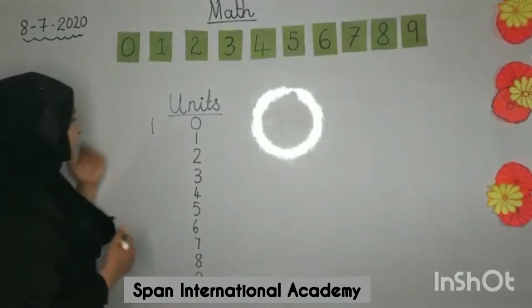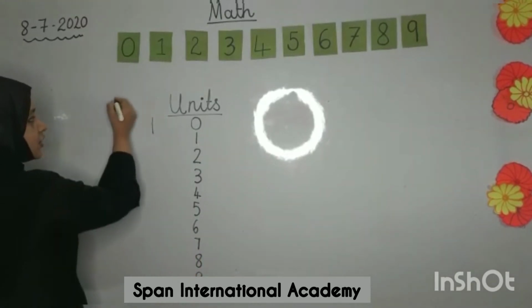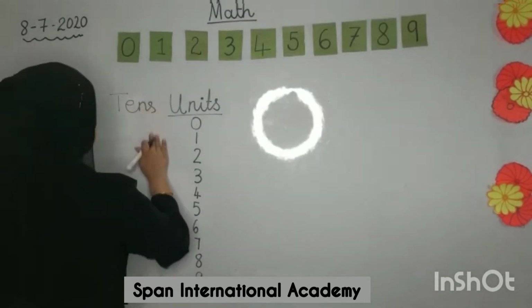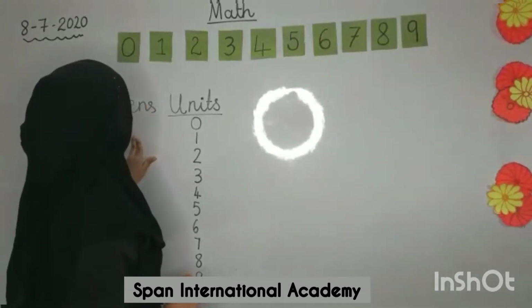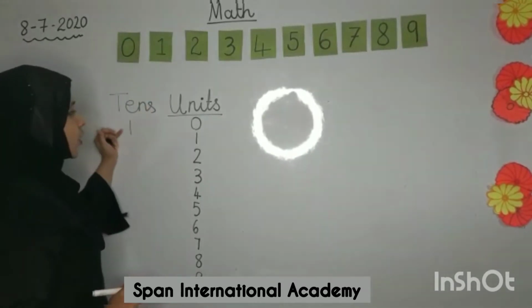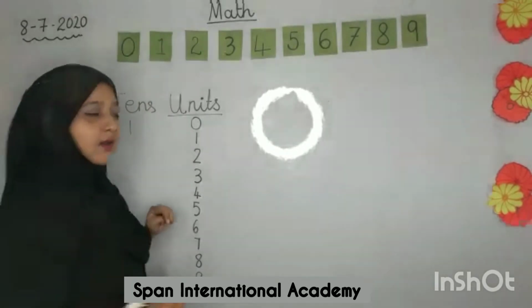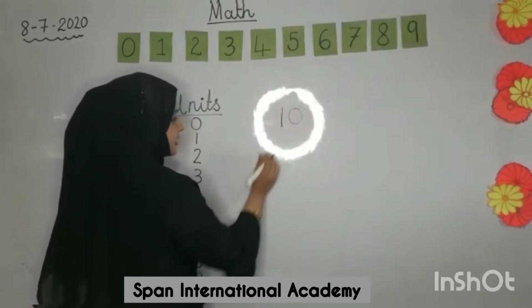So what is the name of that house now? Yes, you all are right, you all have learned. It is tens. What is the name of the other house? Tens. So if I put one brother with 0, I get 1, 0, 10. What do I get? 1, 0, 10.